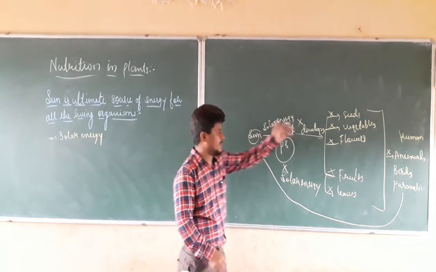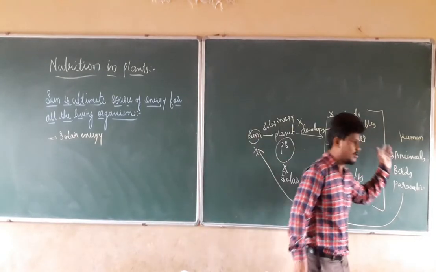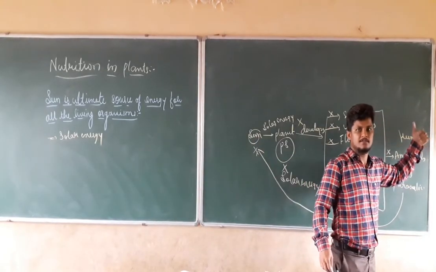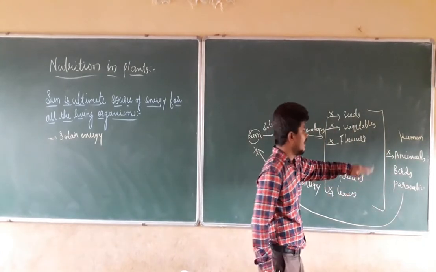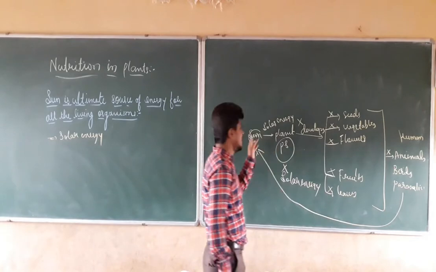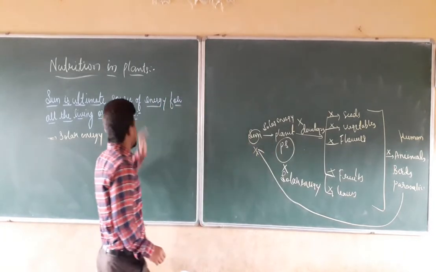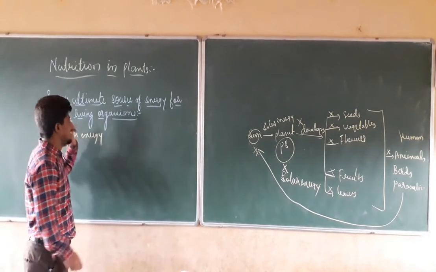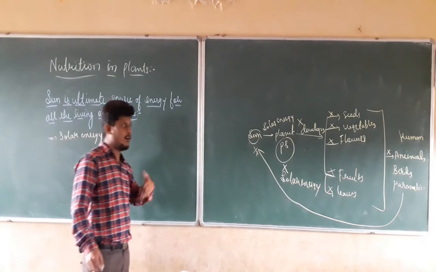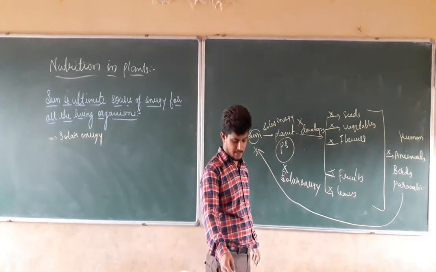Right? Production of these things is important. If this is not present, these will also go away, and their survival will not be there. So ultimately they are linked with the sun. Because of that, we can say that the sun is the ultimate source of energy for all the living organisms. All the living organisms are interlinked with each other.